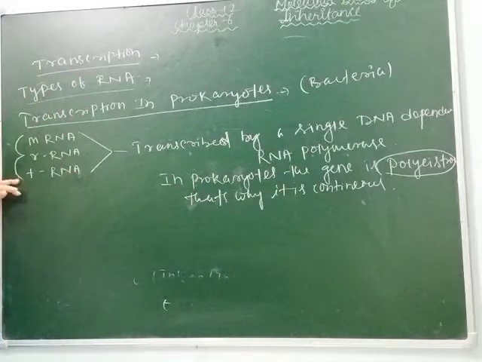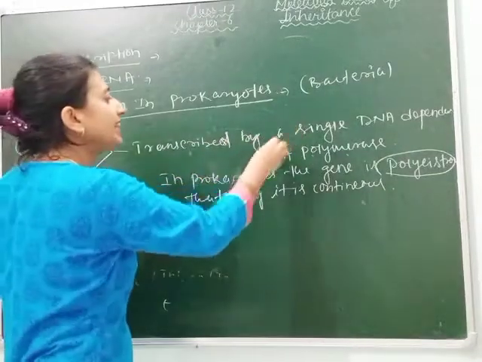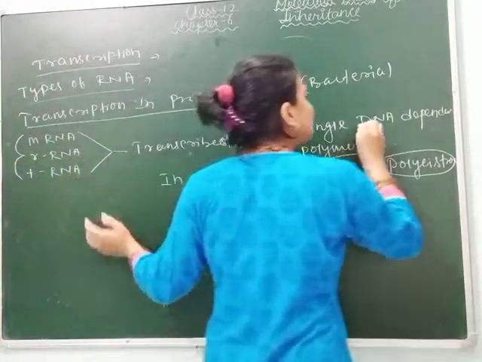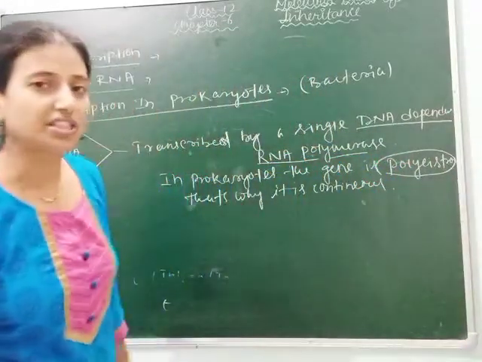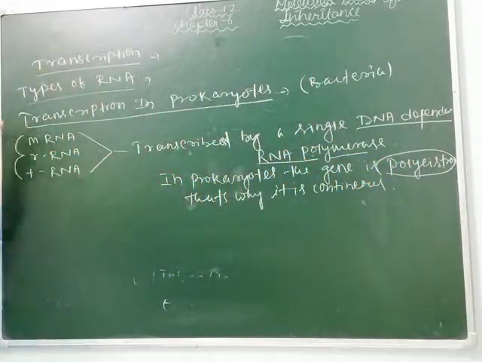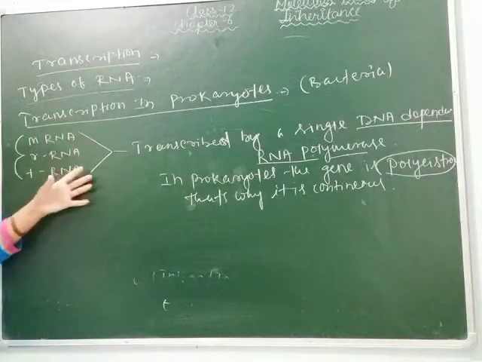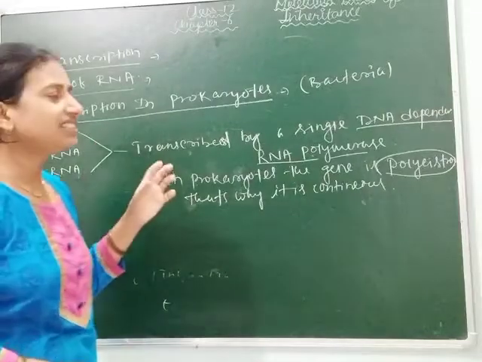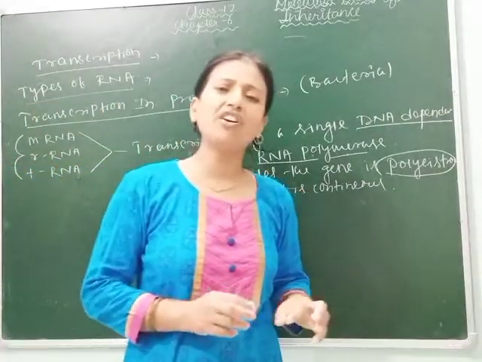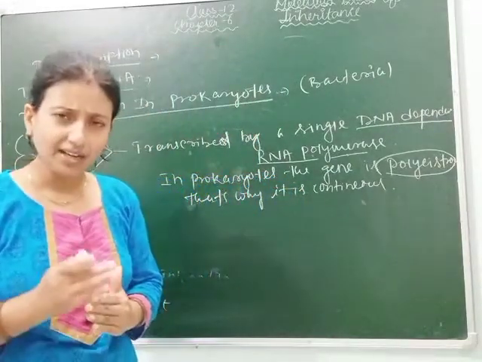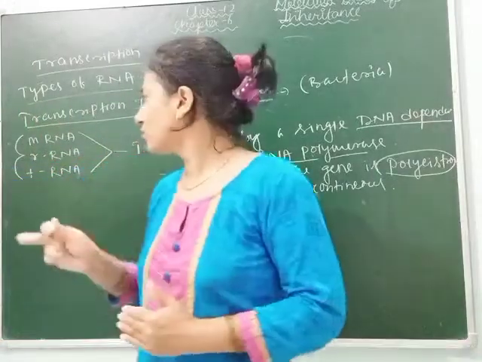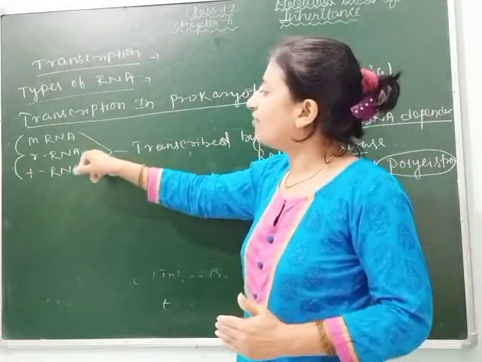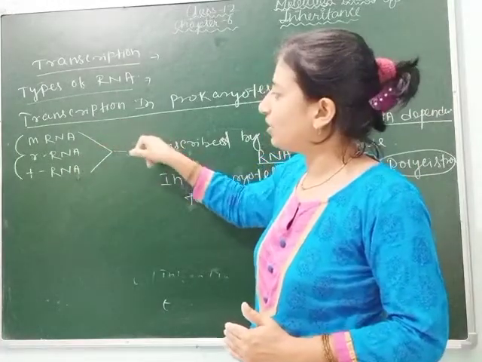Clear? So prokaryotes have polycistronic gene and continuous transcription, and they depend on the single DNA dependent RNA polymerase, which helps in the polymerization process, means in the formation of RNA. As this is a simpler organism, it will not require any processing. Remember, in prokaryotes all these three RNAs have no separate RNA polymerase.